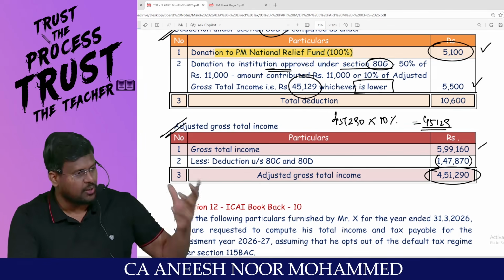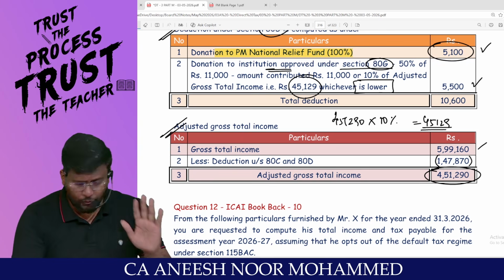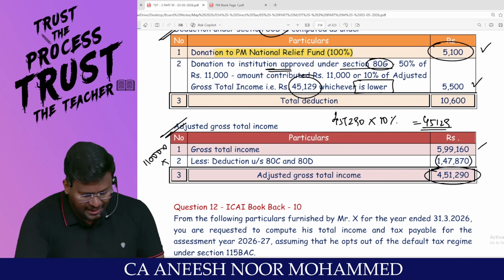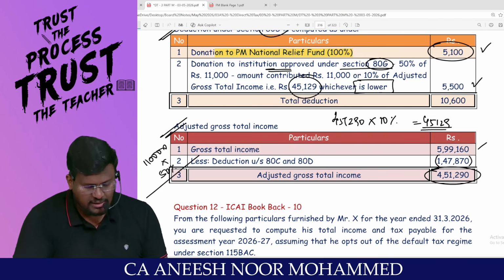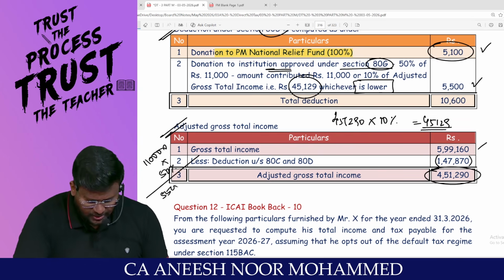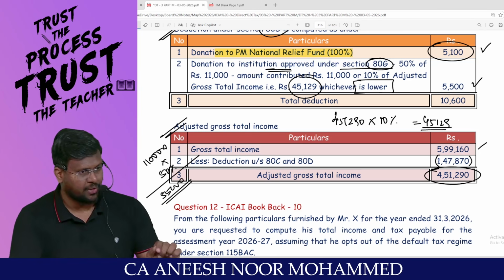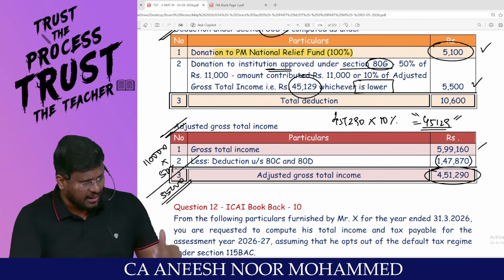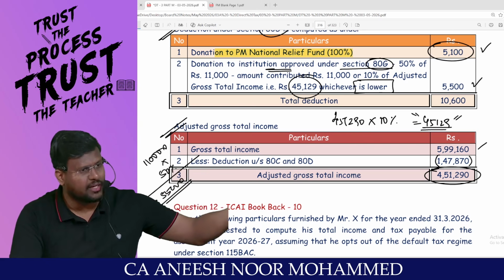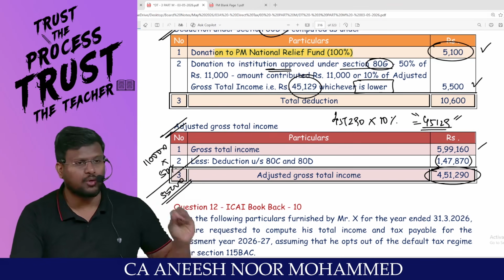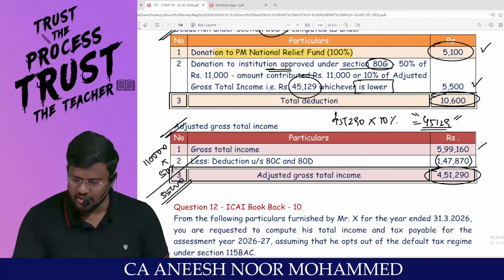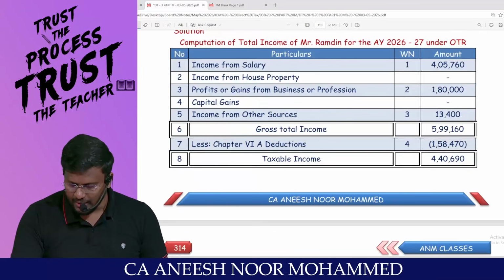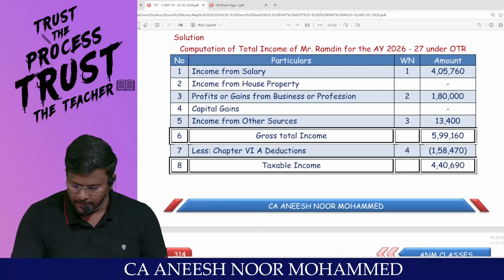What is the logic? For example, if you contribute 1,10,000 and it is entitled to 50 percentage, 1,10,000 into 50 percentage is 55,000. But the ceiling itself is 45,129. Here it does not touch the ceiling, so no problem. You can claim 50% of the donation as a Chapter 6A deduction. So 10,600 is the Chapter 6A deduction you are entitled to claim. Able to appreciate, sir? That's it.